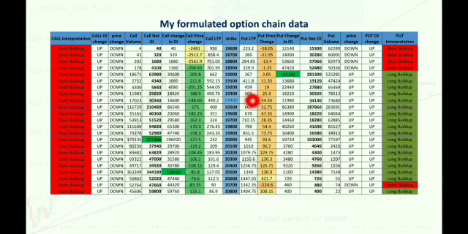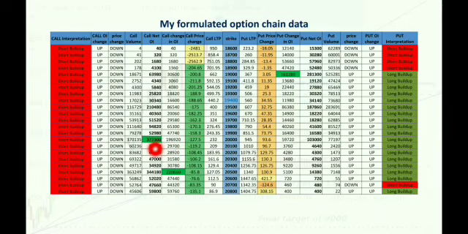Looking for the next resistance. Here we have 3,77,000 as net OI, of which 1,96,000 were added during the last trading session. I see minus 127 to be the change in price.